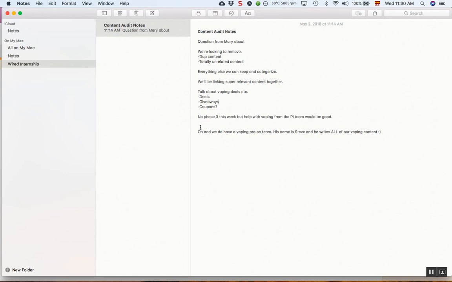I'll skip down to the bottom, and someone asked about a vaping pro. We do have a vaping pro who writes the content, but he's not an SEO pro. So over the years we've had this site, they've actually kind of killed the SEO, the way that they've written content targeting the same keywords. So they created this big mess for us, but that's something we're going to fix.